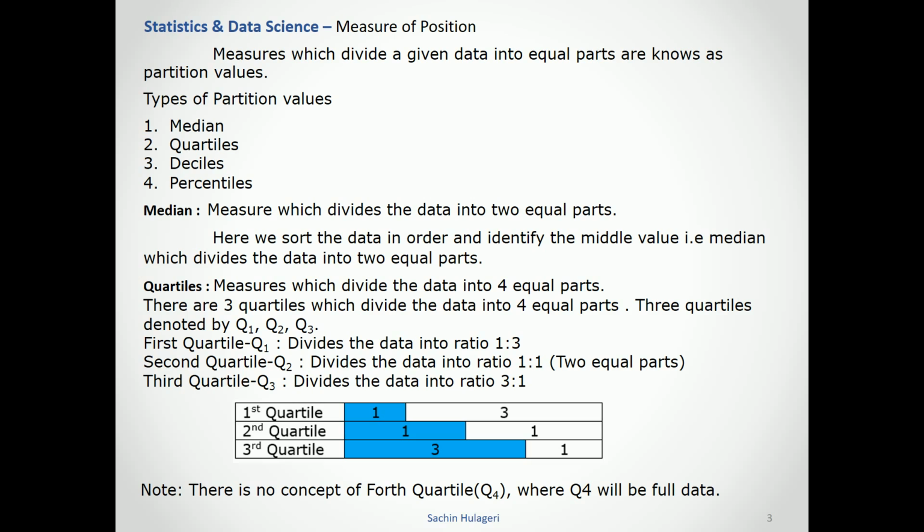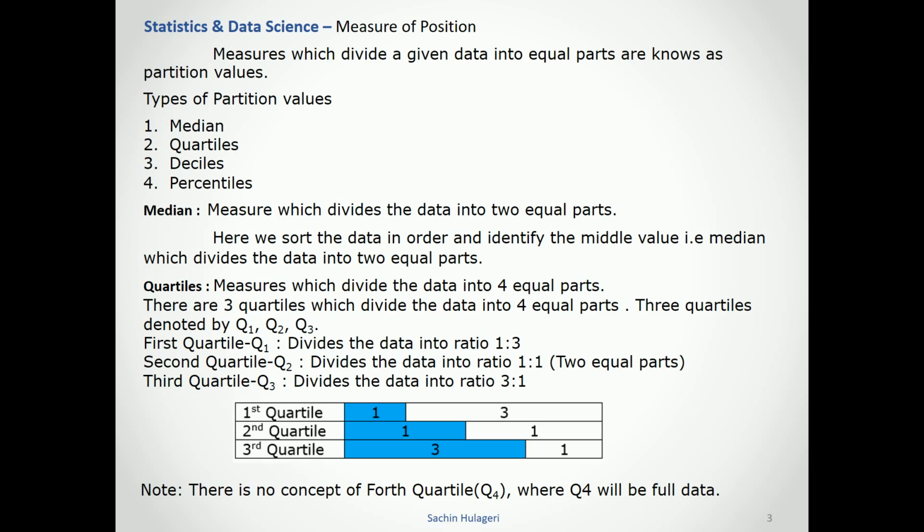Median is a measure which divides the data into 2 equal parts. Here we sort the data in order and identify the middlemost value, that is called the median. Median divides the data into 2 equal parts. And the next one is quartiles. Quartiles are measures which divide the data into 4 equal parts.